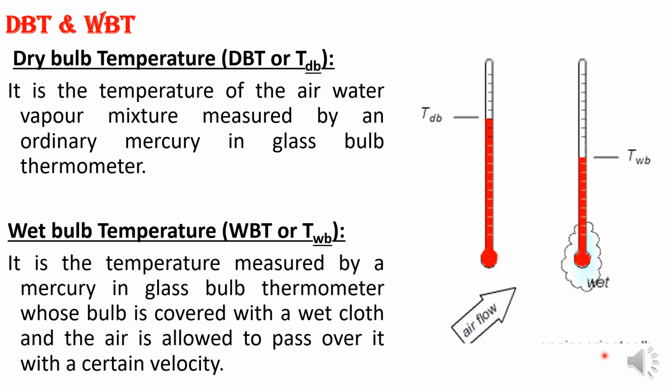Initially we will get a fluctuation, or you might not get a constant reading. After some time, after reaching heat transfer equilibrium between the wet wick and the air stream, it will give a constant temperature, and that minimum temperature is recorded. Once it comes down, that minimum temperature is known as the wet bulb temperature. Whenever you talk about a psychrometer, that is an instrument which measures both dry bulb and wet bulb temperature together. With one instrument you can measure dry bulb temperature and wet bulb temperature; that is known as a psychrometer.